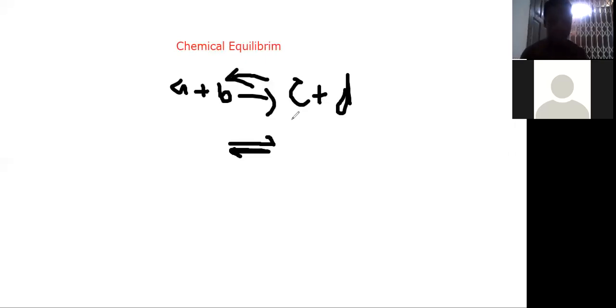And so that's a typical example of a reversible reaction. Now, we can define a reversible reaction as a reaction which can be made to go in both forward and backward directions, depending on the conditions in which the reaction is carried out.